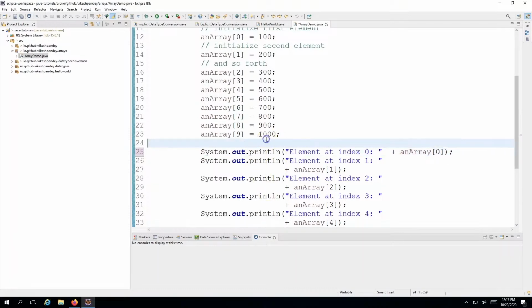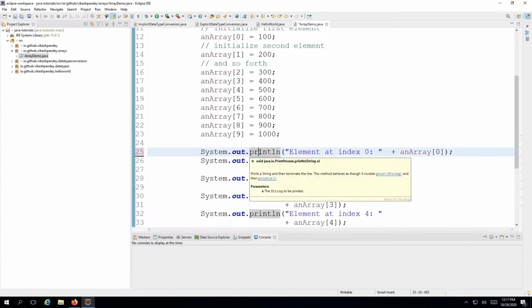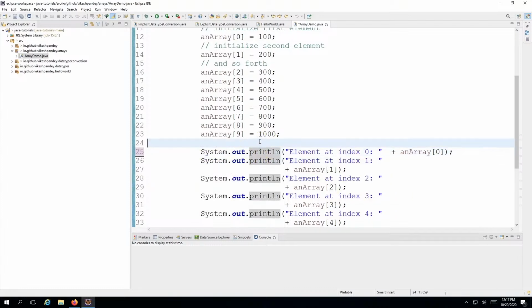As we covered in the previous lecture, we use system.out.println to print anything, and we understood the whole meaning of this, so I'm not going to repeat that. Now we want to print the first element. The first element is sitting at index 0, and we can access that element with this syntax by providing the variable name and the actual index value. I'm writing a random string here which says element at index 0, and then I'm putting this plus here and putting the variable name.